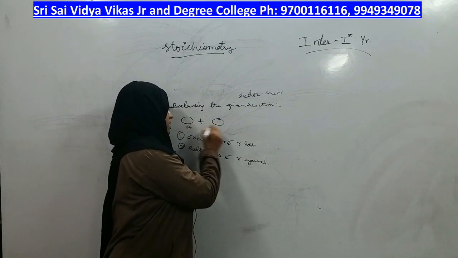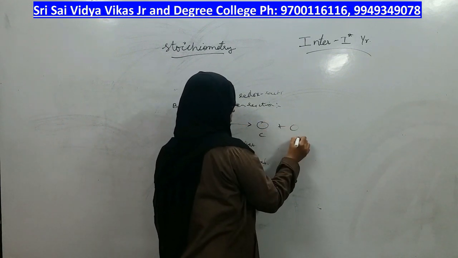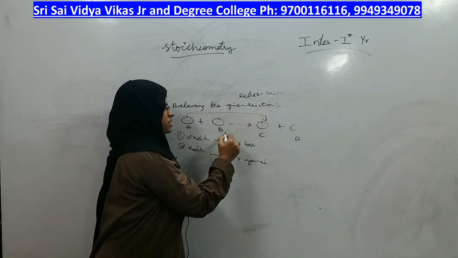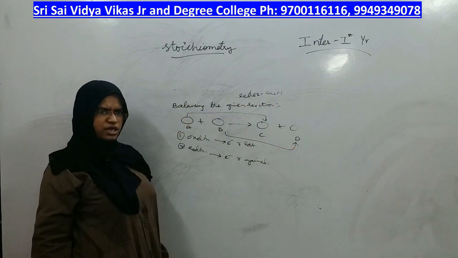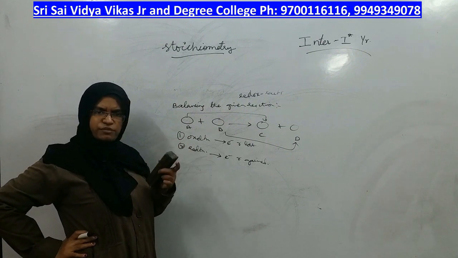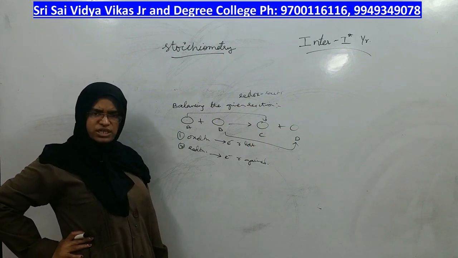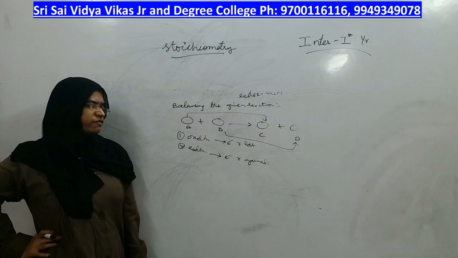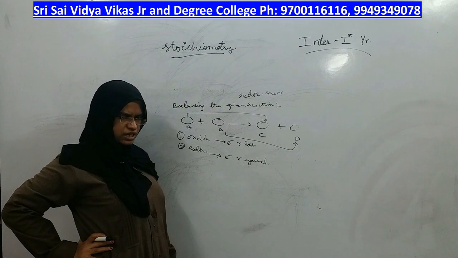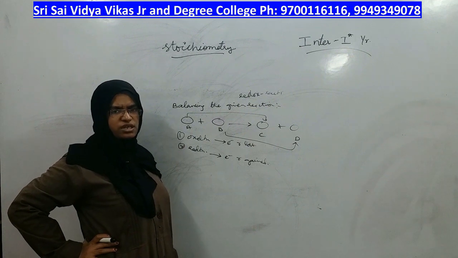Suppose A and B react to give C and D. Now A is converted into C and B is converted into D, you are telling, right? Whether the conversion of A to C is oxidation or the conversion of B to D is oxidation, whether the conversion of A to C is reduction or B to D is reduction, how will you find out which component undergoes oxidation and which component undergoes reduction? It is by calculating its oxidation states or oxidation numbers, okay?